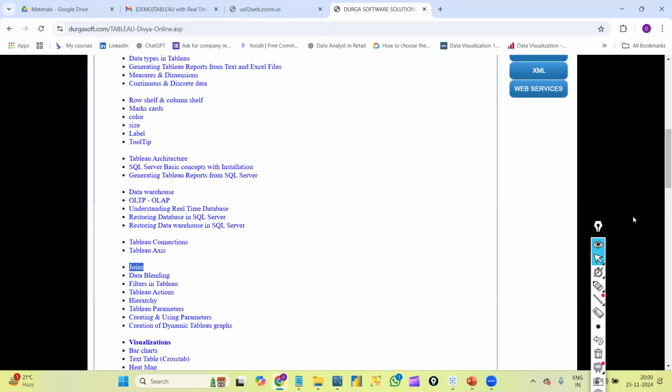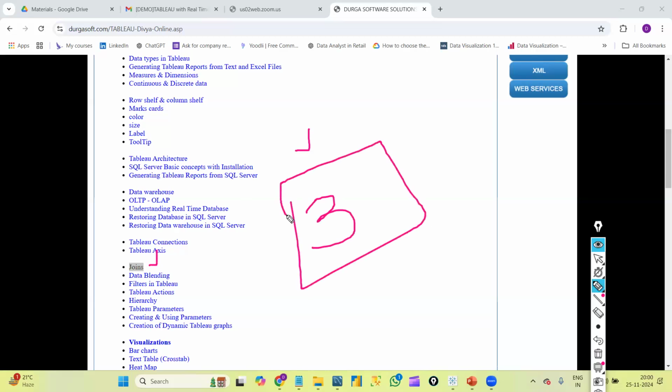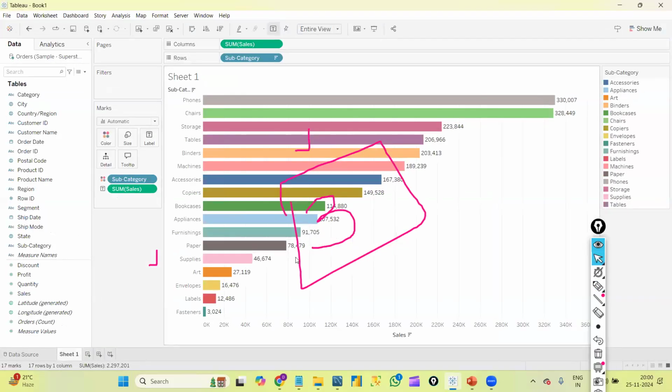So in SQL, first of all, how many joins will we have? Inner join, left join, right join, full join, right? I'll explain each and every join in SQL, and once I'm done with that, I'll show how we will use joins in Tableau. We have three methods in Tableau. We'll discuss everything in detail. By using those three methods, I can join the tables, and after joining the tables, we will create the graphs. At Tableau level only, we will use some methods here.